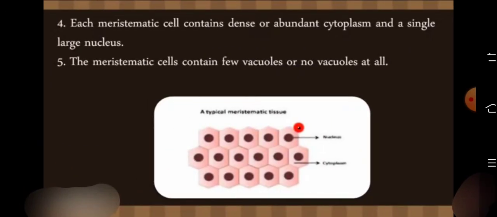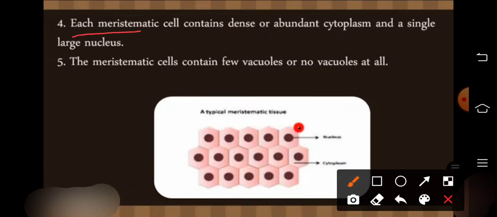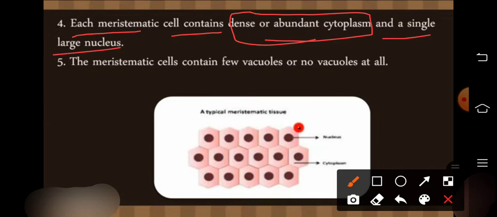Each meristematic cell contains dense, abundant cytoplasm, meaning the cytoplasm is present in a large amount, and a single large nucleus. As you see, this is the nucleus portion, and in between them cytoplasm is present. The meristematic cells contain few vacuoles or no vacuoles at all, meaning that sometimes vacuoles are present in meristematic tissue and sometimes they are not.